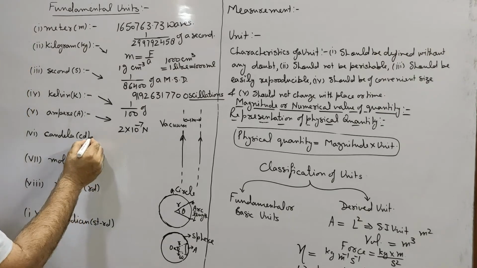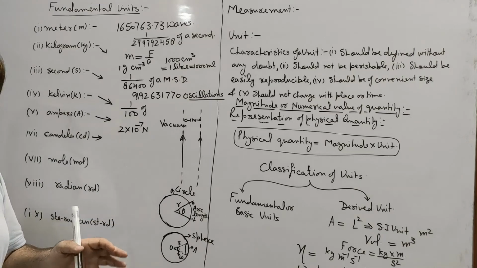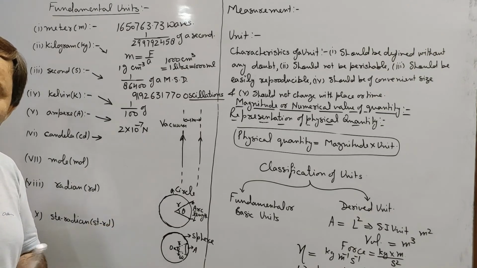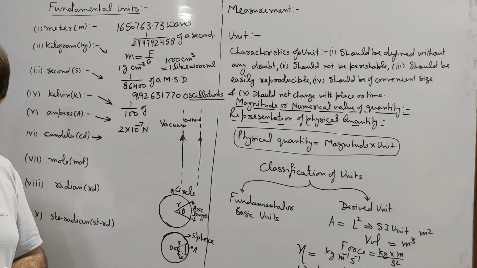Now the next is candela. Candela is the SI unit of luminous intensity, and to define candela we must know about a black body. A black body is a body with absorbing power 100%. If a black body is exposed to radiations, it will absorb all the radiations incident on it.